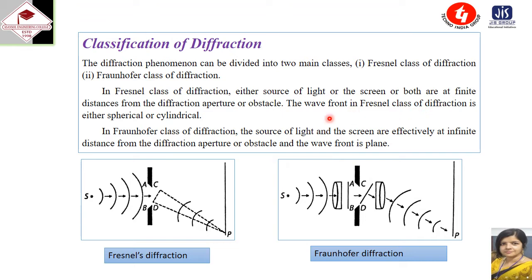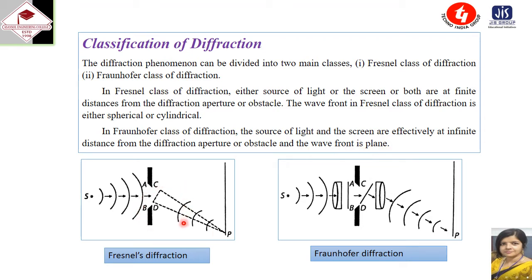The wavefront in Fresnel class of diffraction is either spherical or cylindrical. In Fraunhofer class of diffraction, the source of light and the screen are effectively at infinite distance from the diffraction aperture or obstacle, and the wavefront is plane wavefront.